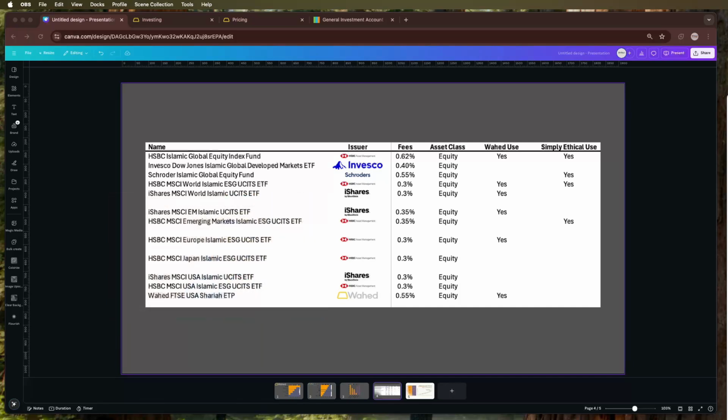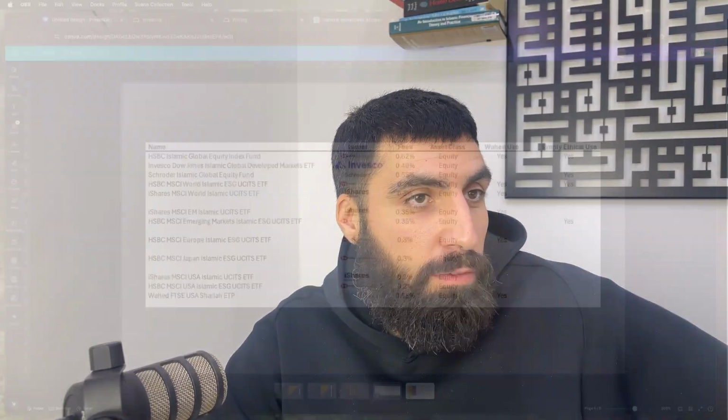And let me just get myself away from here so we can go through them one by one, and I'll tell you the platform where you can buy them for free. So every single fund on this page is available on Trading 212 and you can access it for free, apart from one, which is the top one, the HSBC Islamic Global Equity Index Fund. And if you want a website where you can buy that fund for free, remember, we're not talking no fund charges, we're just talking no platform charges. So let's try and load up a website now that has that one for free.